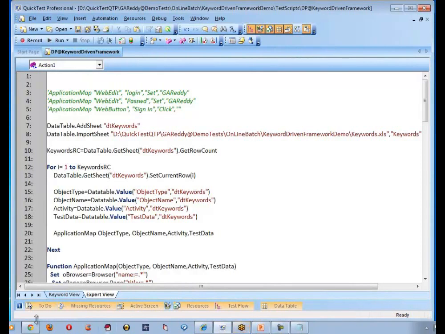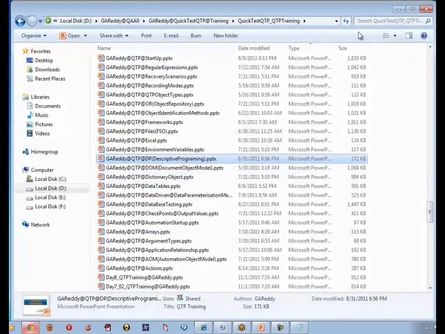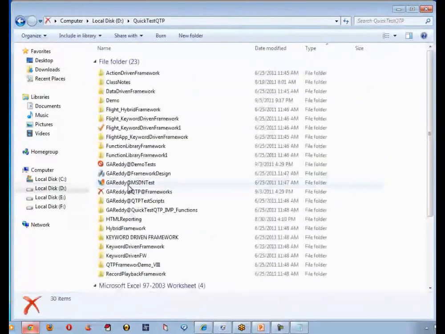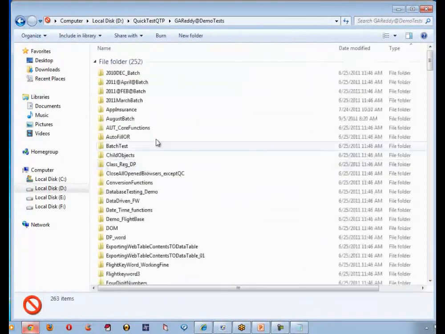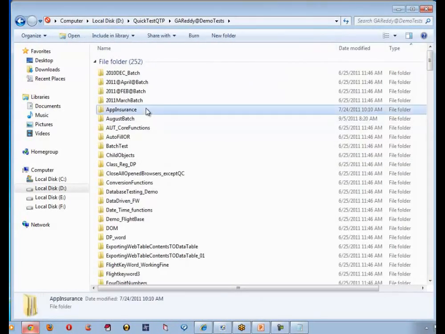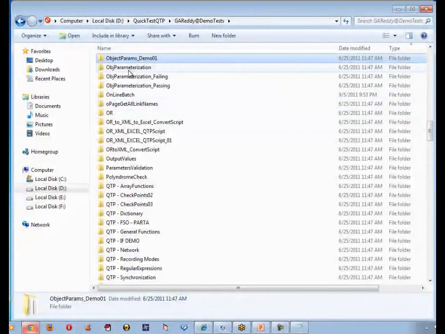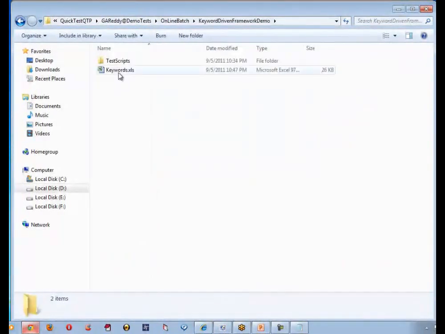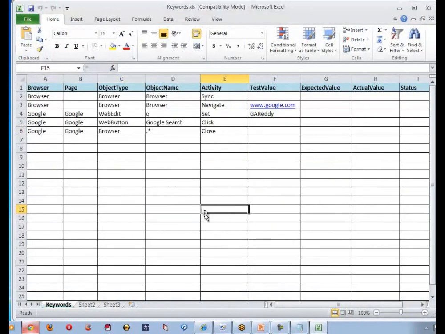Is the test data or test value? What is the column we have used there? Guys, you are there? Yes, sir, it was test value. Okay, let me check. Keywords. It's a test value. So let me replace that with test data.